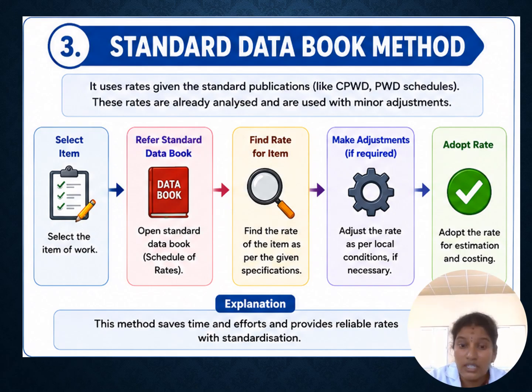This method saves time because we directly choose the value from the data. We do not have to choose each and every material, each and every labor, and the category of labor cost, so we don't need that much time. We choose this kind of method for calculating rate analysis because it saves time and effort, and it also provides a reliable rate, since the value is from the standard data book. So that will be a reliable method.